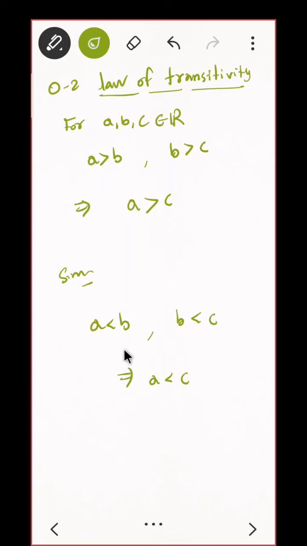We are transferring the property from a to b, just combining these two, so we are giving the relation between a and c. This is called transitivity. Is that okay? We will be proving this part. Basically the first thing was required, and everything else we will be proving. Next is O3, that is the monotone property of addition.